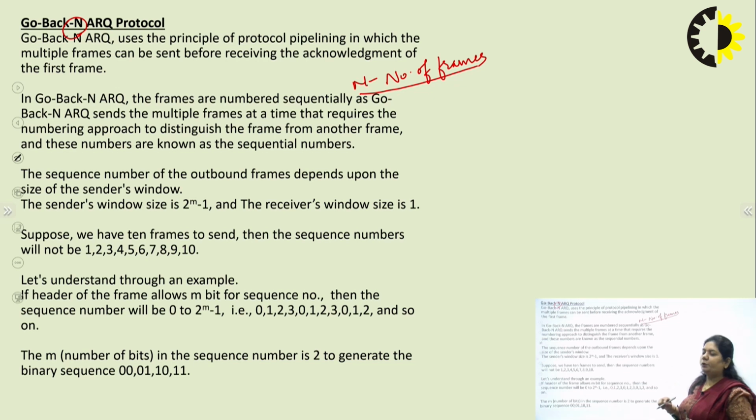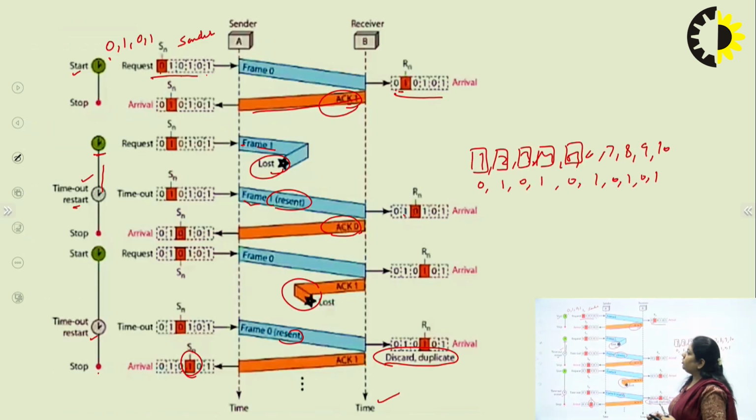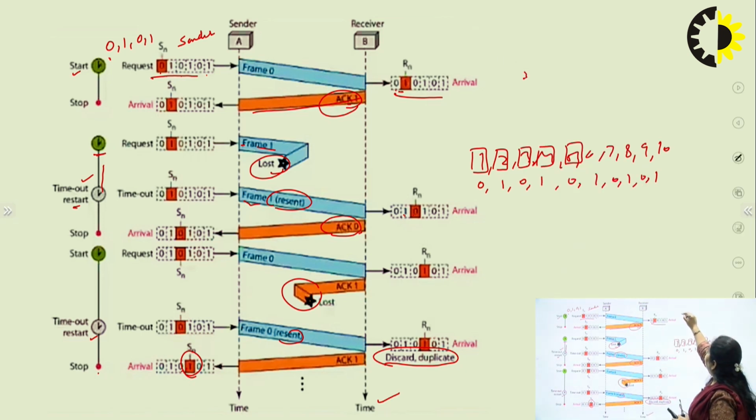Now what would be the window size? In stop and wait ARQ protocol, we assume that the sender and receiver window size is 1. That means the sender will send only 1 frame at a time and the receiver will receive only 1 frame. That's why it has sequence numbers 0 and 1 only.